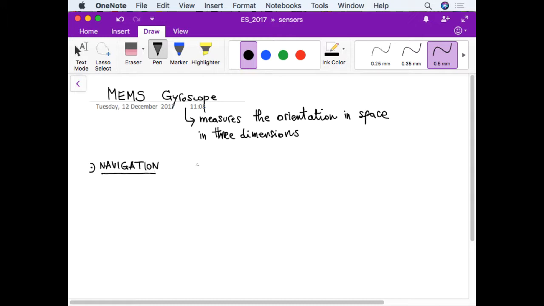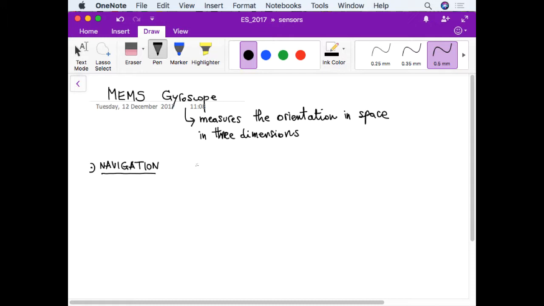Of course, the alternative to gyroscopes for navigation is the compass, la bussola in italiano, but of course the compass can be used only when one can, let's say, measure the geomagnetic field.